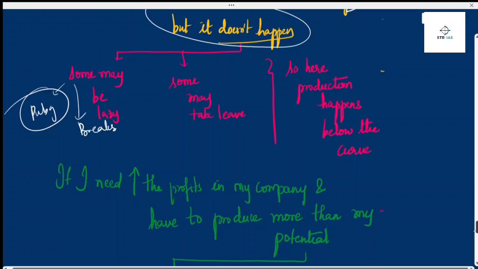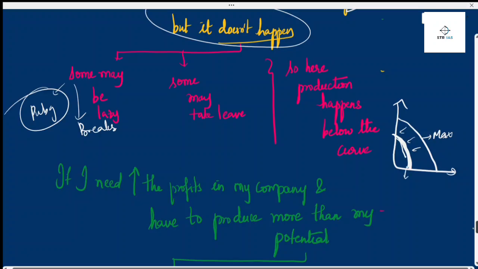Yes, and here in production, what happens? If it is the maximum combinations we can do, and some people are taking leave, then this curve will shift inward. So the maximum capacity is this, but I am producing on this curve.